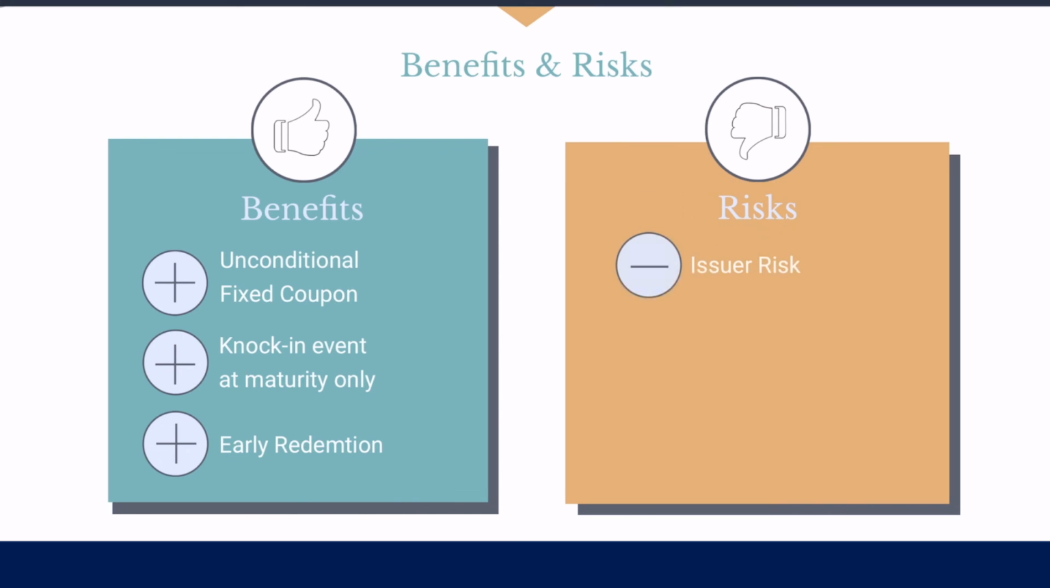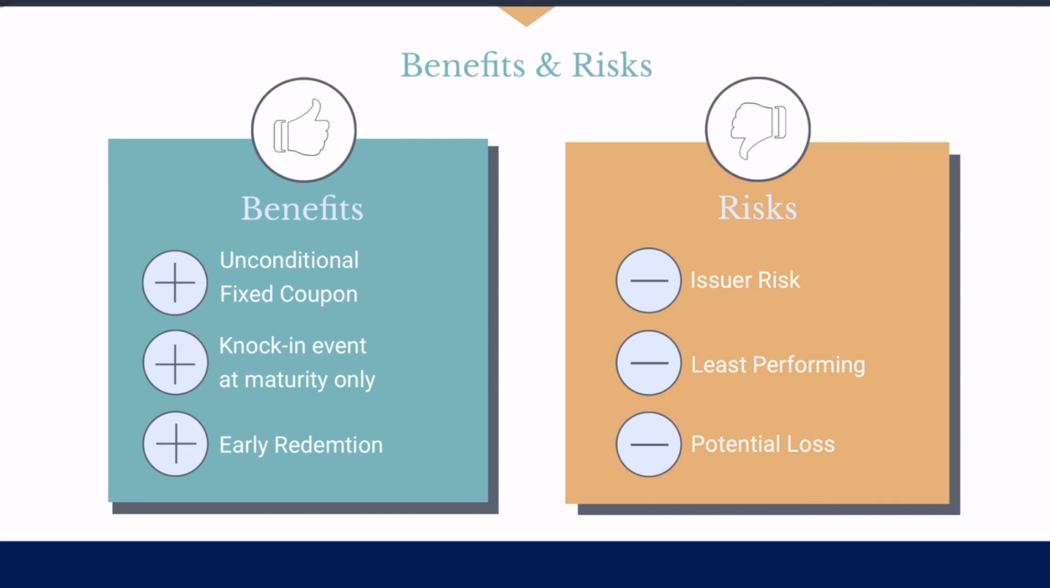Risks. Issuer risk. Investors are exposed to the credit risk of the issuer of structured notes. Least performing. Investors are exposed to the worst performing underlying in the basket at maturity. Potential loss. If the worst performing underlying closes below the knock-in level at maturity, investors will suffer a capital loss. In the worst scenario, investors can lose their entire capital.